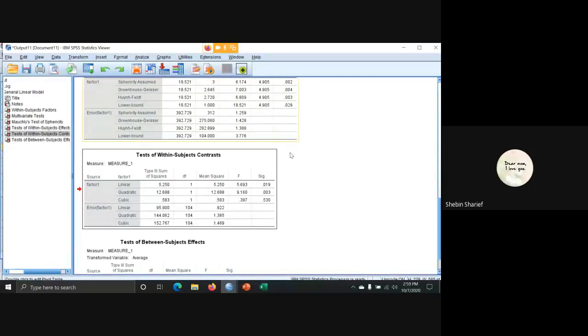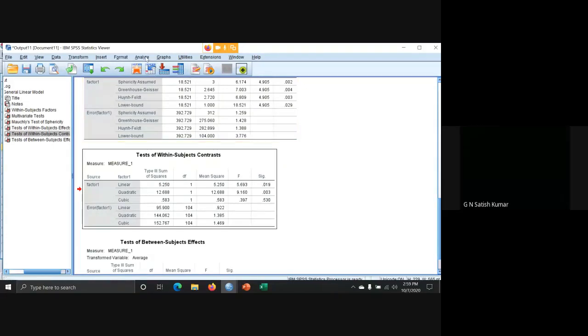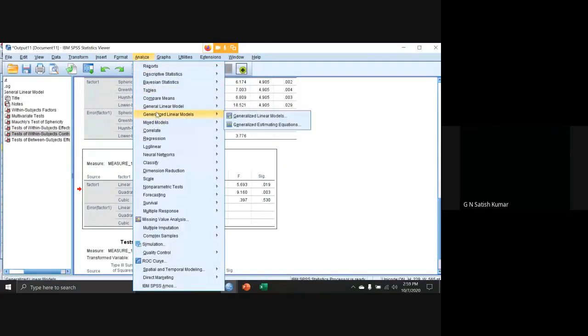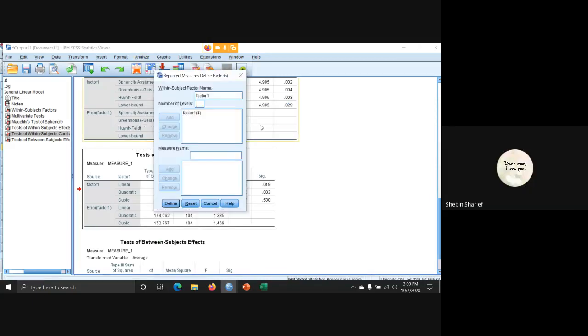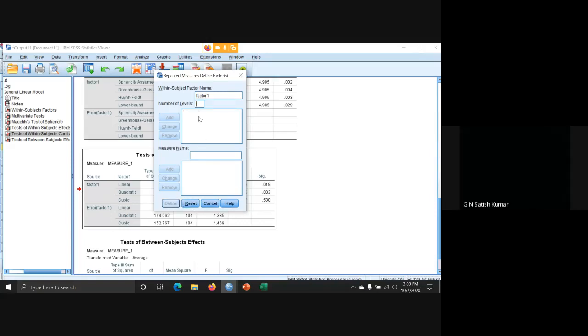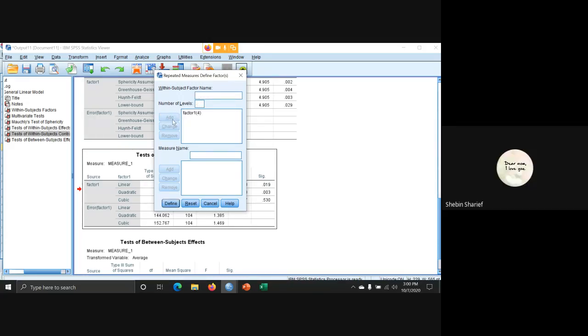Sir, can you please repeat the commands once again? Yeah. Analyze, in that General Linear Model, in that Repeated Measures. Click Repeated Measures. In this, first you must decide how many levels you want, because we have 4 levels here. Methods 1, 2, 3 and 4 are there. I'm entering 4. Click Add.